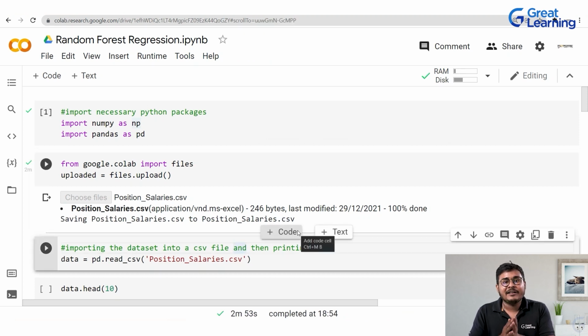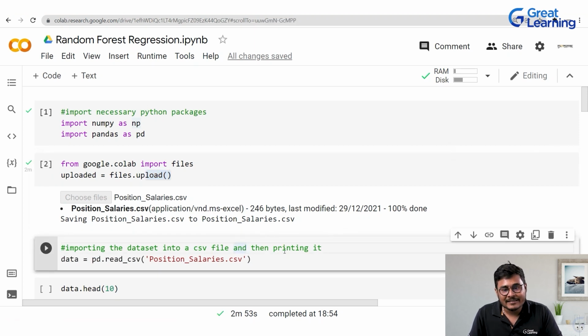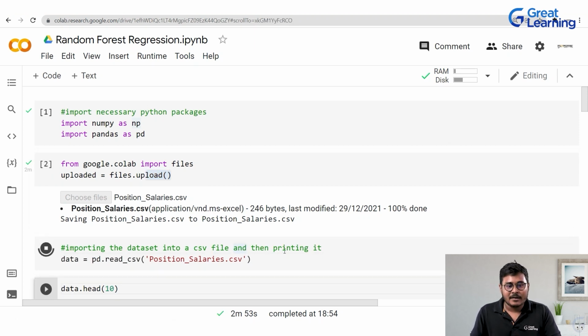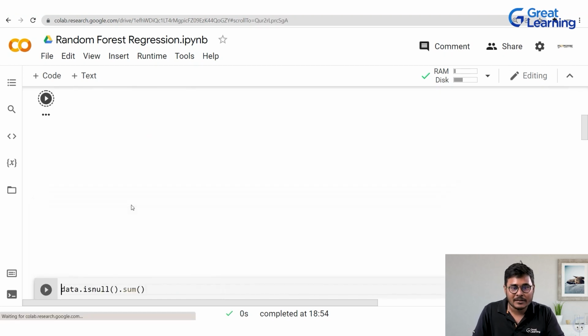Now, I have the data set already. I have to convert this data set into a CSV format. People who use Anaconda or Jupyter can directly convert it. But since I'm showing it on Google Colab, you need to write these two lines of code before moving forward, right? So I'm importing the data set into the CSV file and then printing it, right? So now the data set has been imported to the CSV file. Now I want to look at the first 10 rows, right? That's the reason I have written this line of code, data.head. And here I'm storing this CSV file in a new variable, and the name of my variable is data. So I'm going to call this.